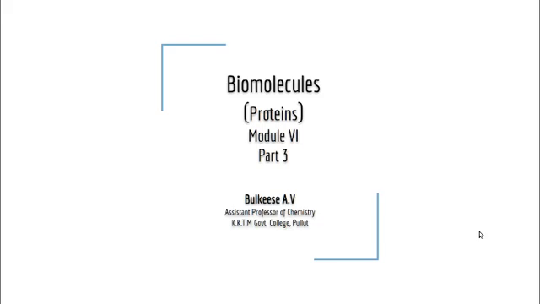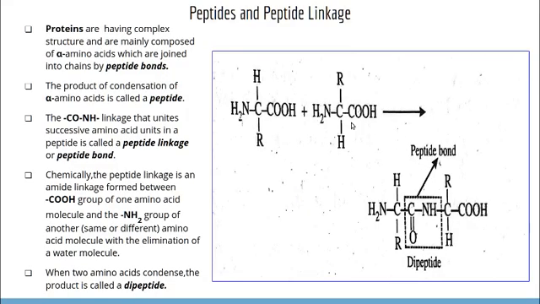Dear students, in your last class we discussed different classifications of amino acids. Today we are going to discuss how the formation of protein occurs from amino acid units. Before moving on to the structure of proteins, we have to know what peptides are and what a peptide linkage is.